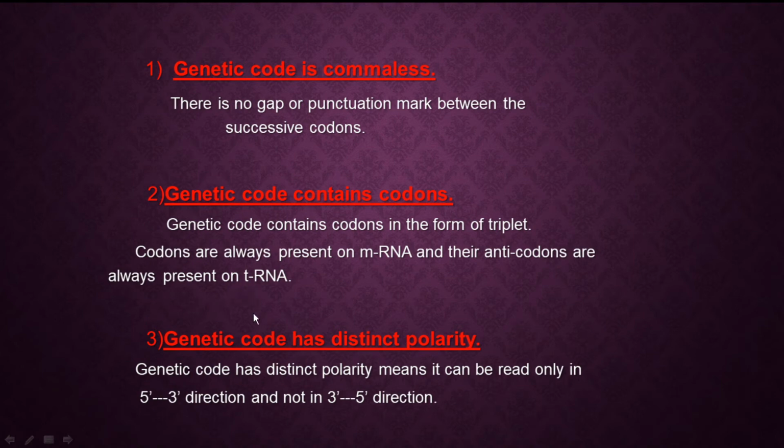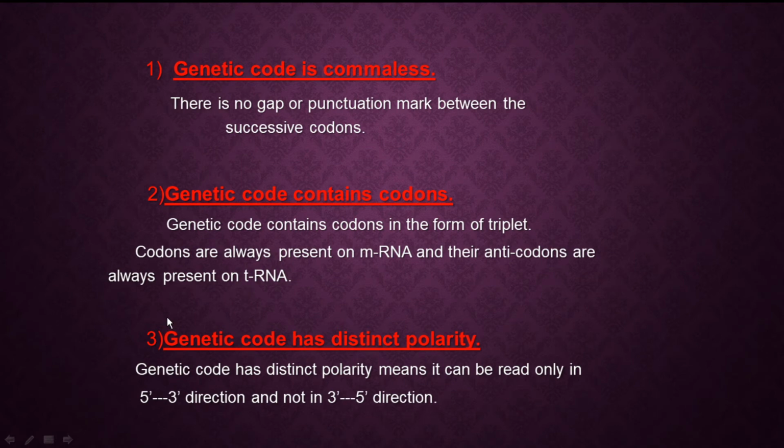Now the third characteristic: genetic code has distinct polarity. Means what? Suppose this is the genetic code, it has specific poles. This end is called the 5' end and this end is called the 3' end. If we are reading something, we read in one direction only.